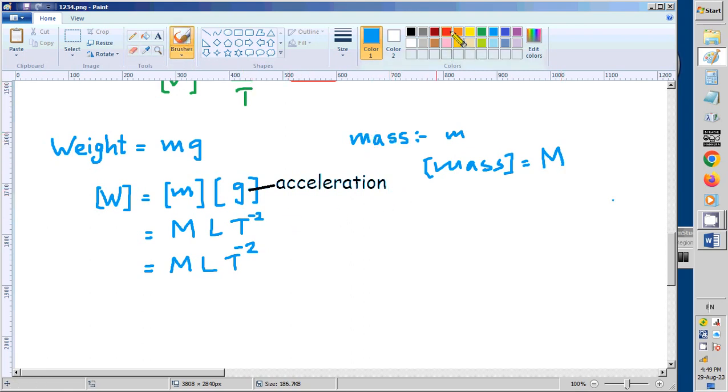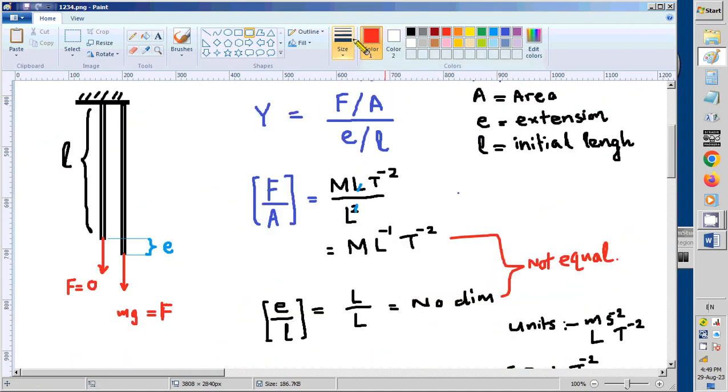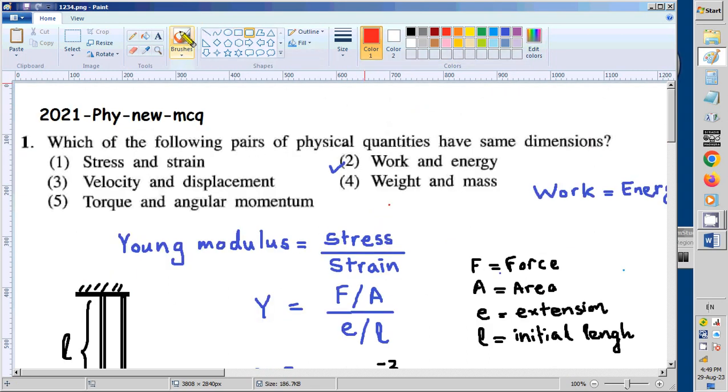So obviously, are they equal? No, they are not equal. This one is this, this one is this. So they are not equal. Therefore we have to say this one is wrong. So already this one was wrong, this one was wrong, this one was correct, and I have to now show this one, discuss this one.